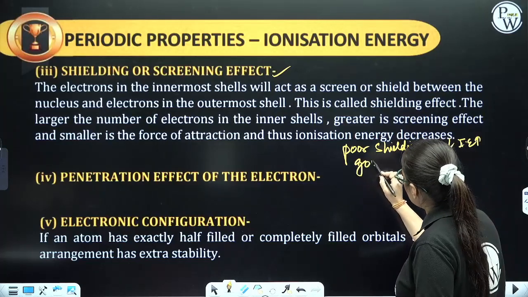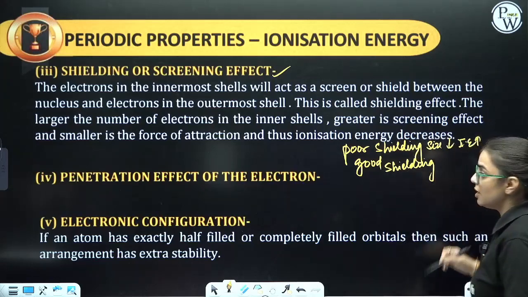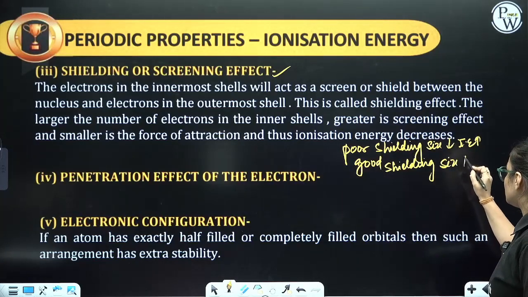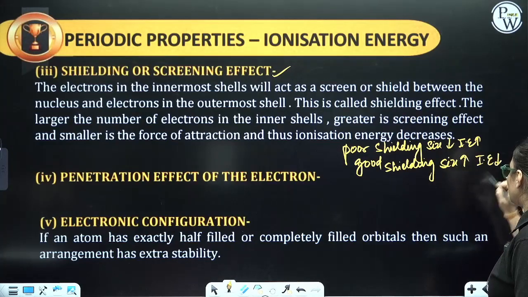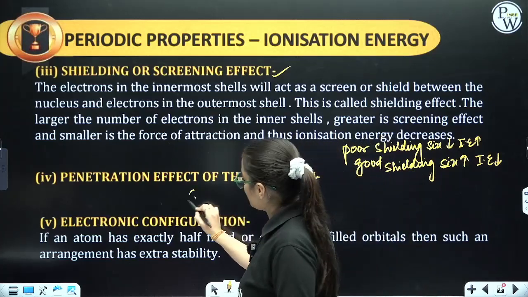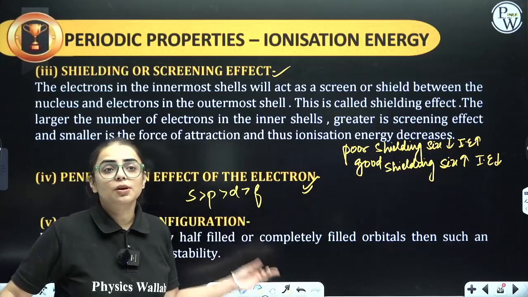Now, for good shielding, what will happen, student? If it is good shielding, electron-electron repulsion will occur, size will increase, ionization enthalpy will decrease. Clear? Now comes penetration effect. So, always remember S has highest, then P, then D, then F. Yeah, this is for penetrating power.